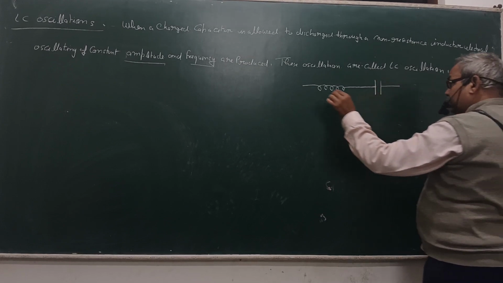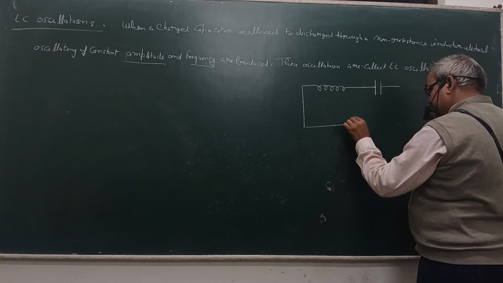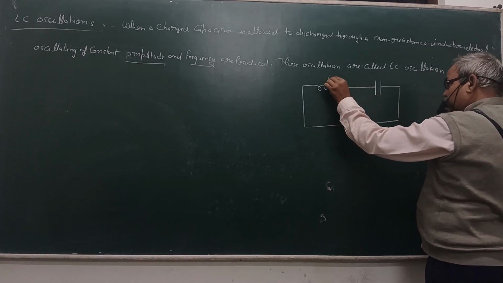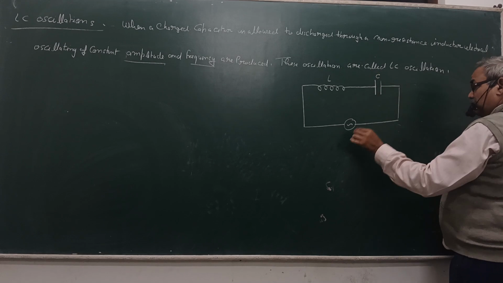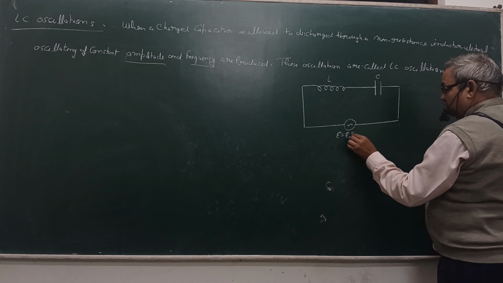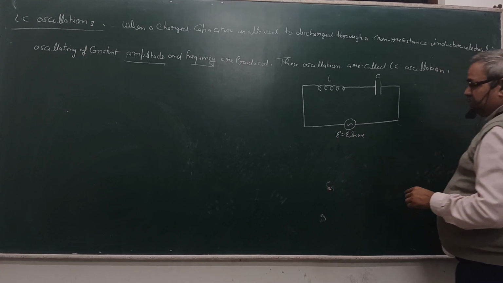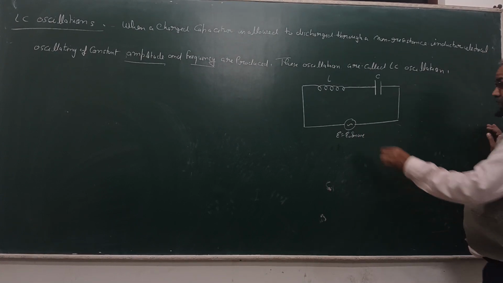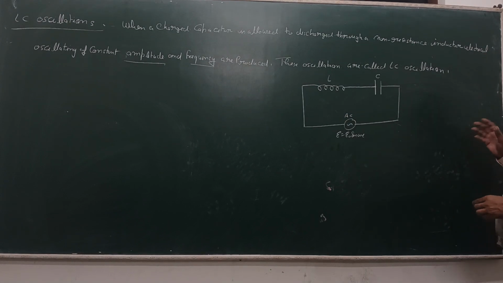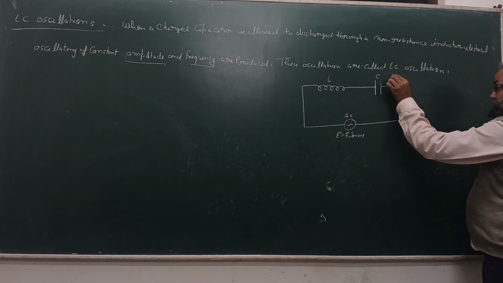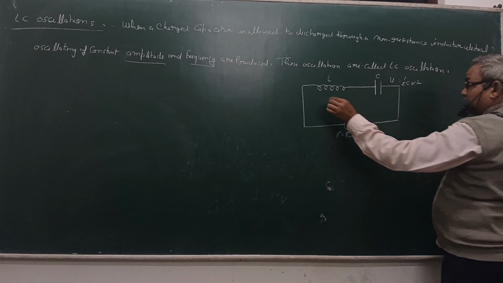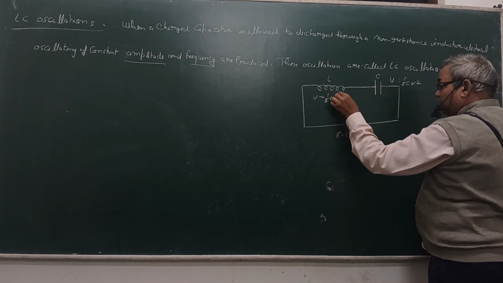are connected in the AC mains. AC mains is the induction coil L and C, capacitor, and E is equal to E naught sin omega t. This is produced by the AC, that is the storing of the energy, U is equal to half C V का स्क्वायर and U is equal to 1/2 L I square.